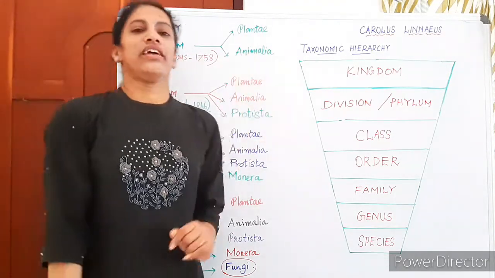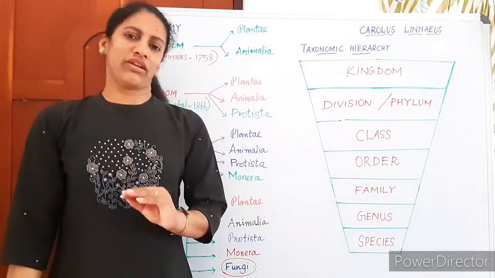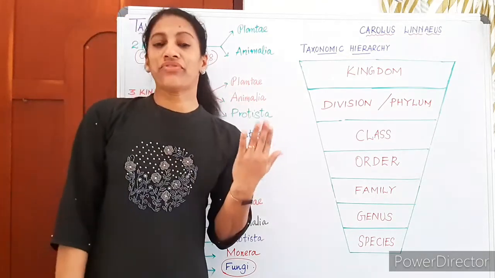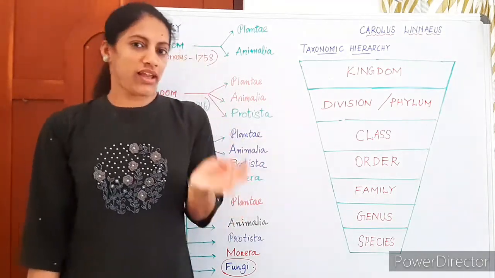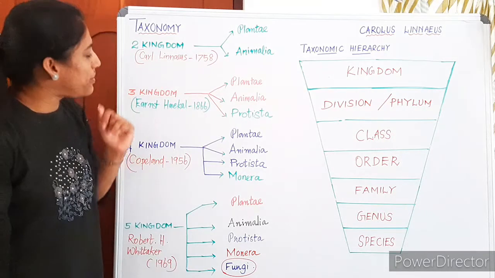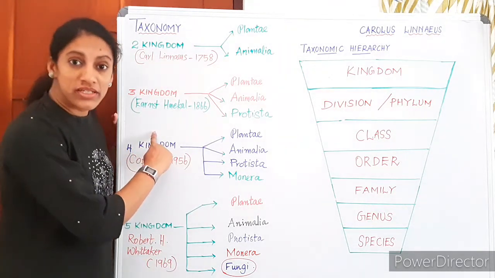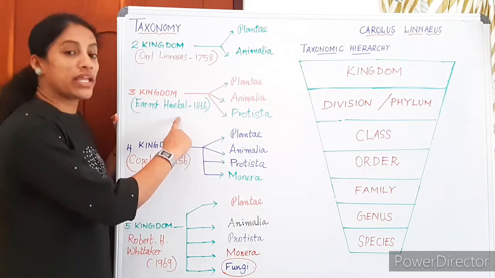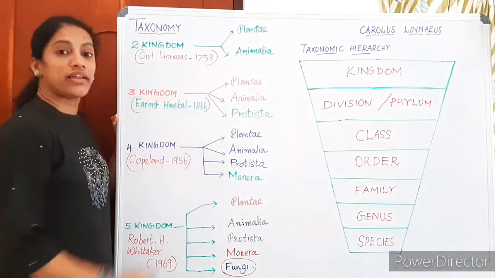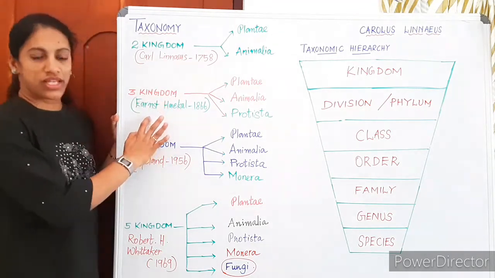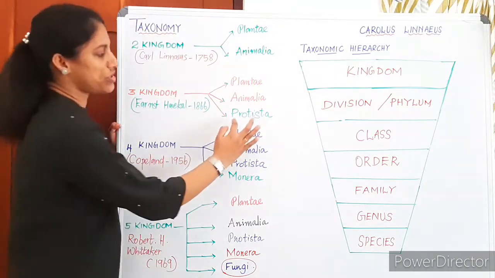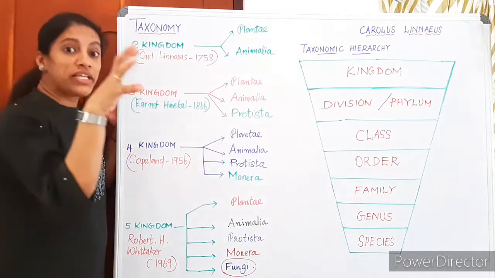There are a few features we have taken into account, but we will discuss the criteria for classification in detail in the +1 syllabus. Just understand that the two-kingdom classification classified organisms into Plantae and Animalia. Then the next attempt is by Ernest Haeckel in 1866. He classified organisms into three kingdoms: Plantae and Animalia as such, and the third kingdom he introduced is Kingdom Protista.